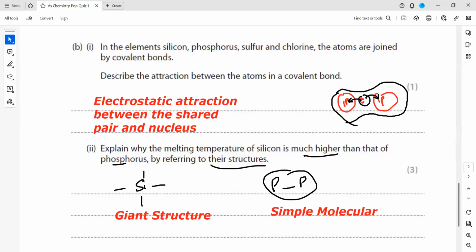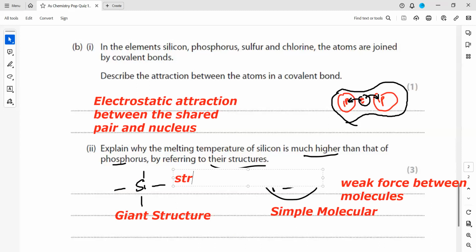And as a result, what will happen? In a simple molecular structure, there are weak forces between the molecules. But in a giant structure, there are strong covalent bonds between the atoms because we don't have molecules. So there are strong covalent bonds.